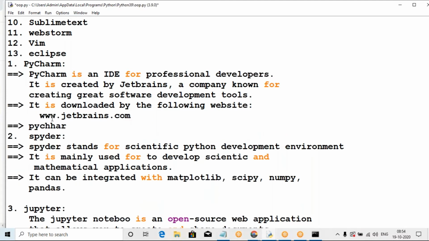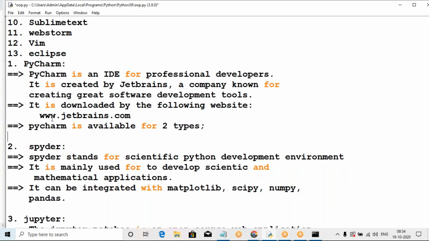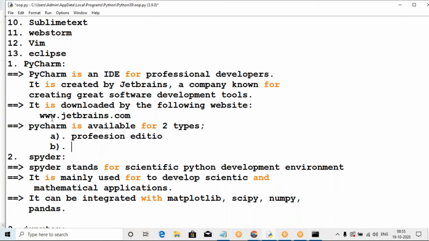PyCharm is available in two types only. It's very important. One is the professional edition, and the second one is the community edition. It is available in two editions. Version is different, edition is different. Two editions: one is the professional edition, and one is the community edition.